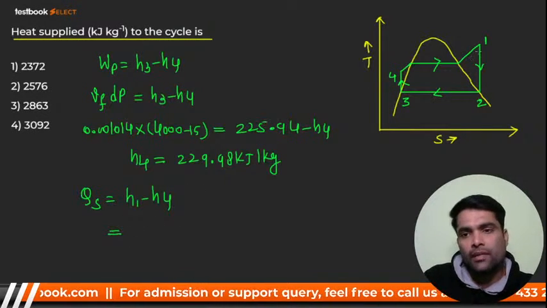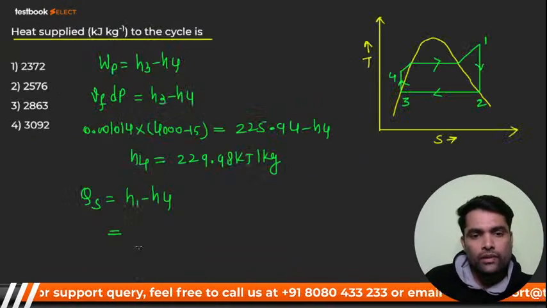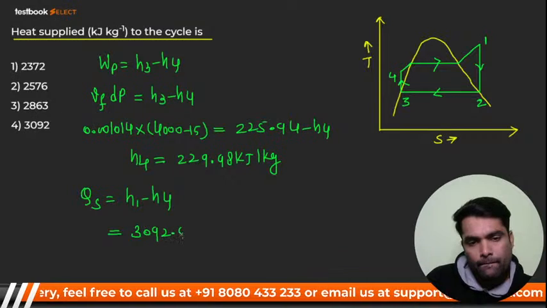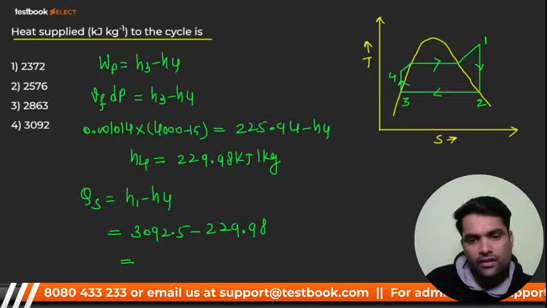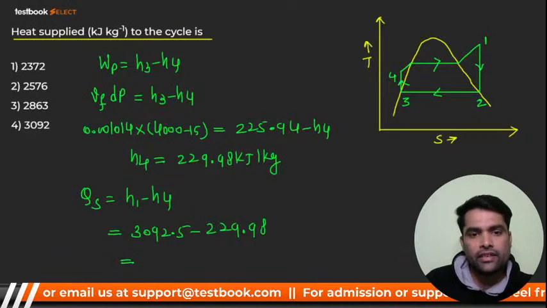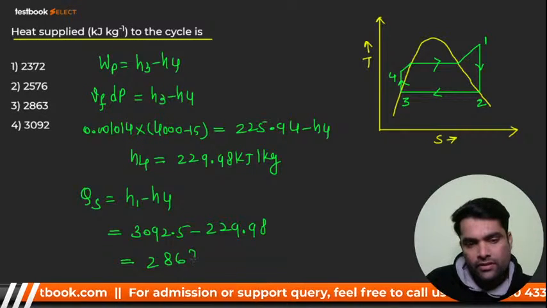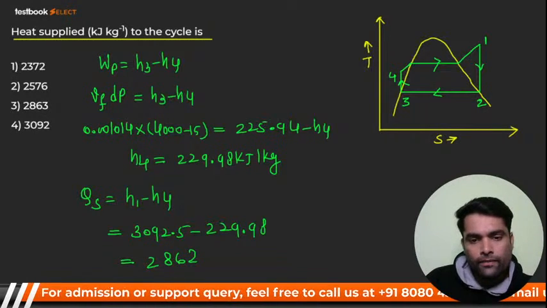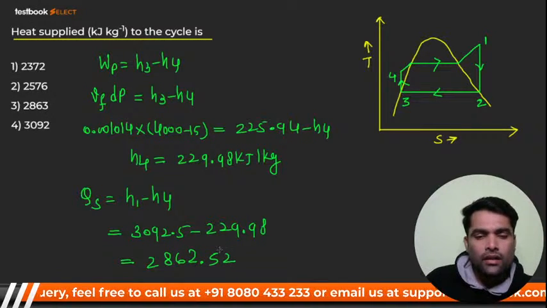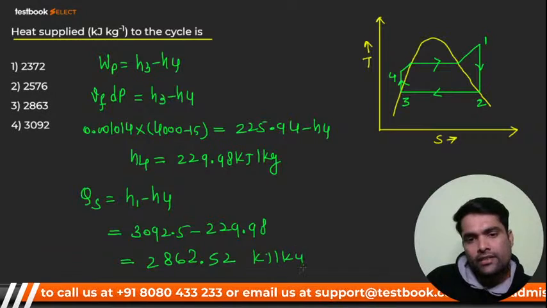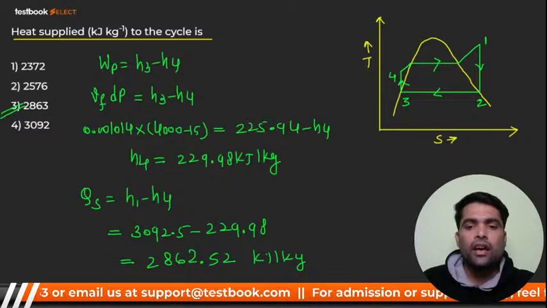H1 is superheated, so it is directly given, that is 3092.5. Taking that minus 229.98, the answer will be approximately 2863 kilojoule per kg. Option number 3. Anish, have you got it?